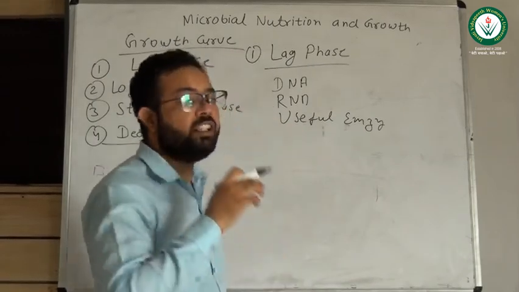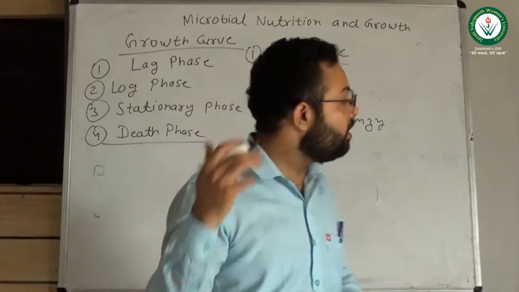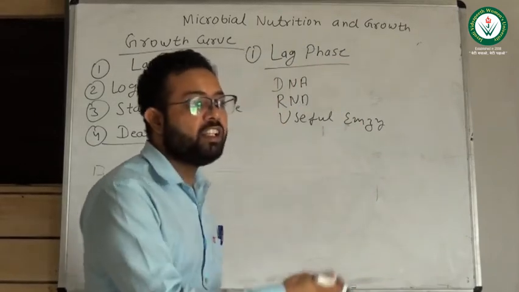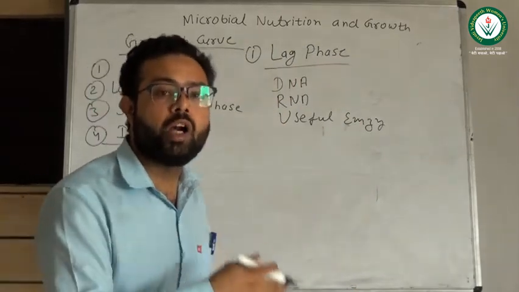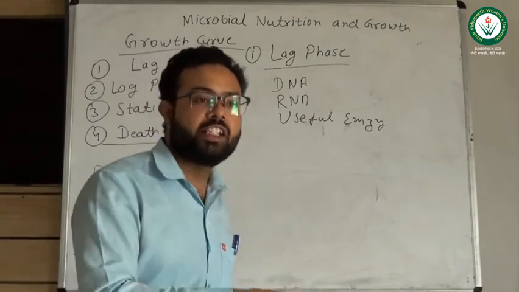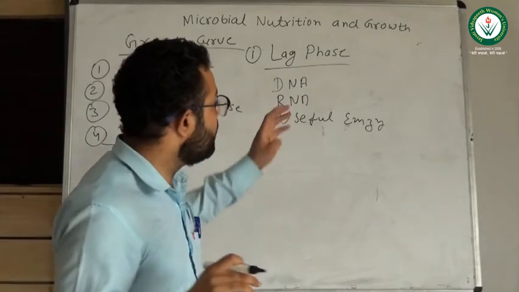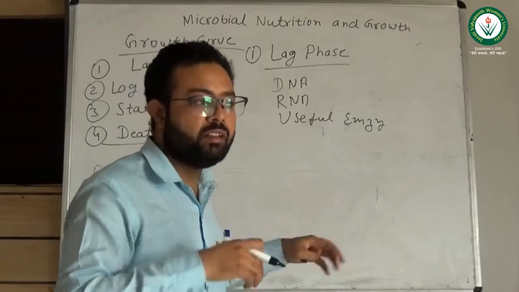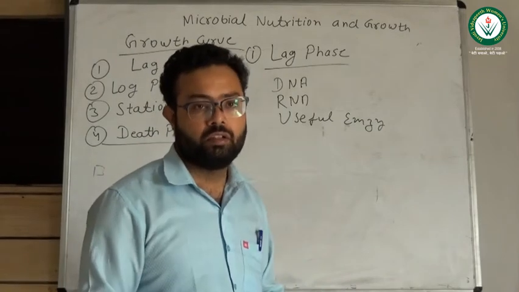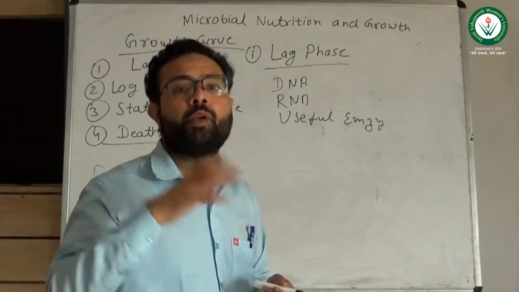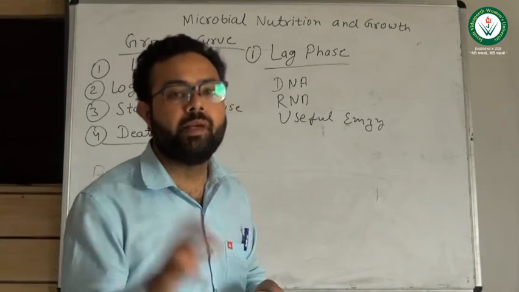For that, they will synthesize DNA, RNA, and some enzymes which are required for DNA replication and transcription. This is the main thing the bacteria will start, and they will utilize nutrients from the nutrient media.